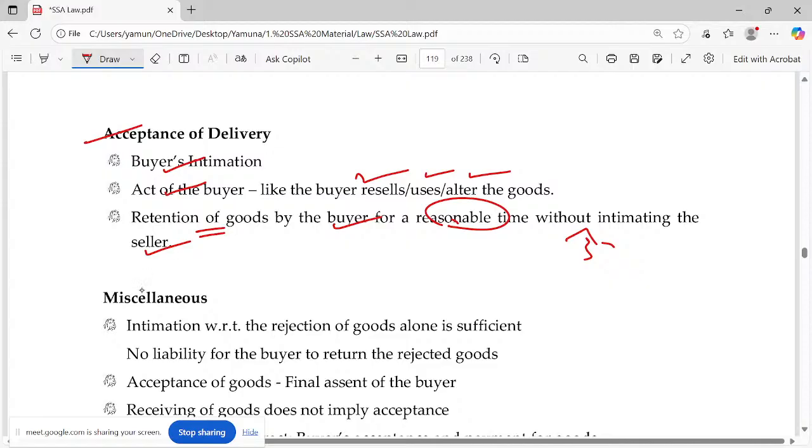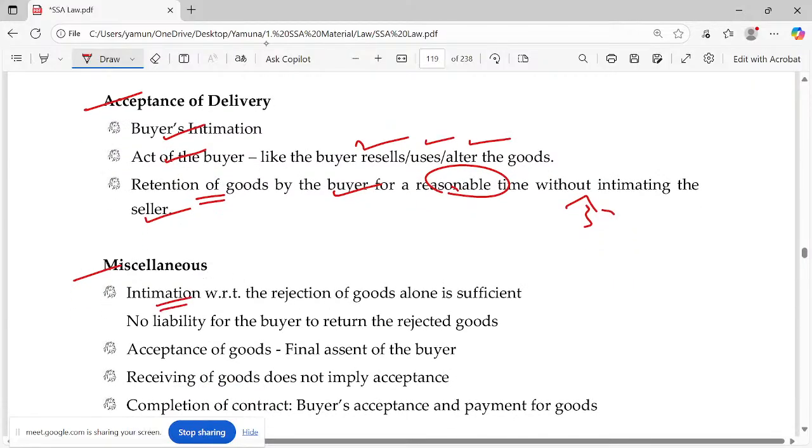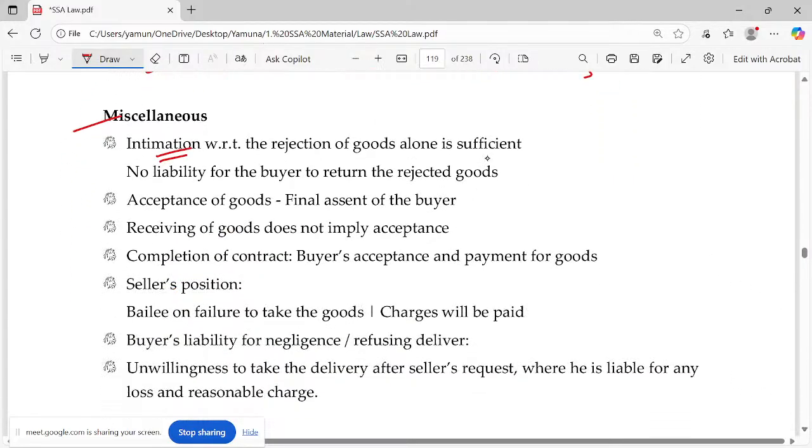A failure to return. Miscellaneous, probably have to intimate. Fine. Does that mean you have to load it on a vehicle and send it back? No, rejection of goods alone is sufficient. It's not the buyer's liability to return the rejected goods. Acceptance of goods is the final act. Receiving of goods does not imply acceptance. Please highlight.